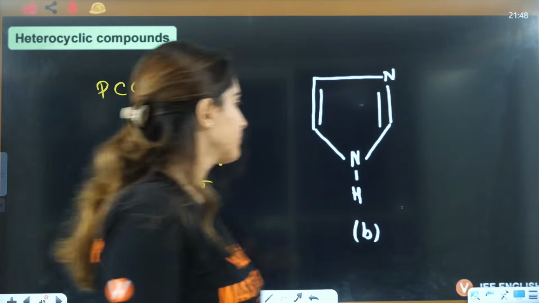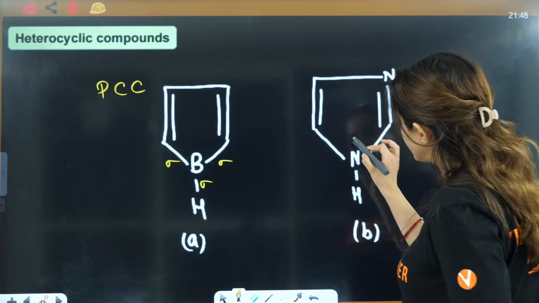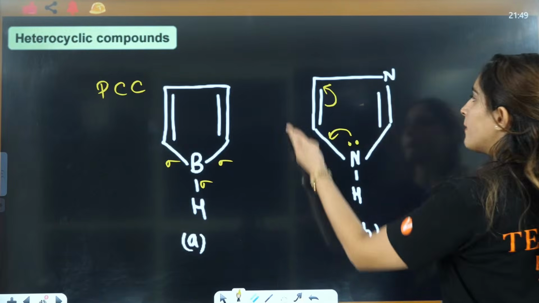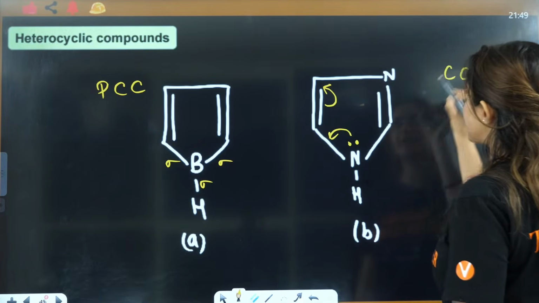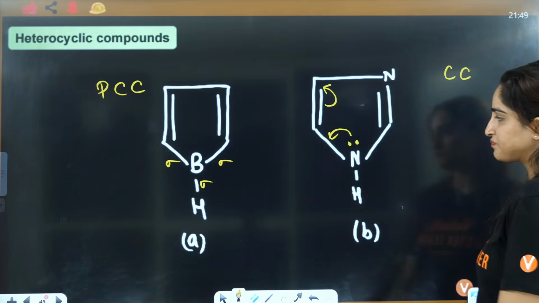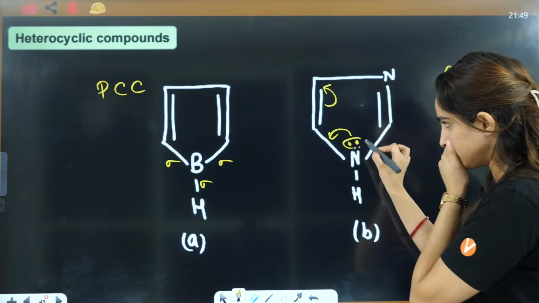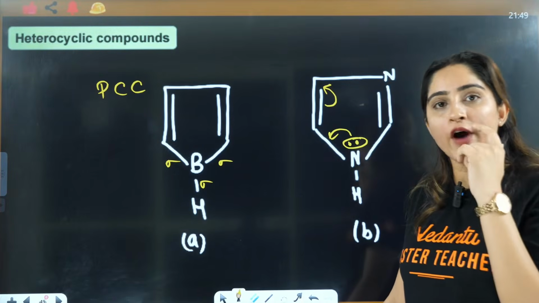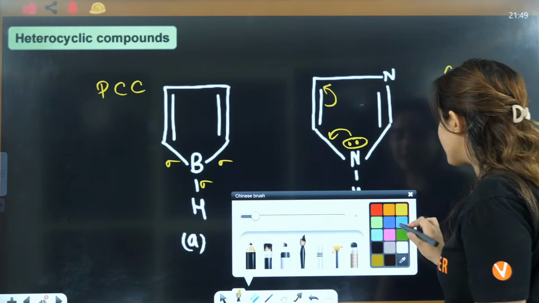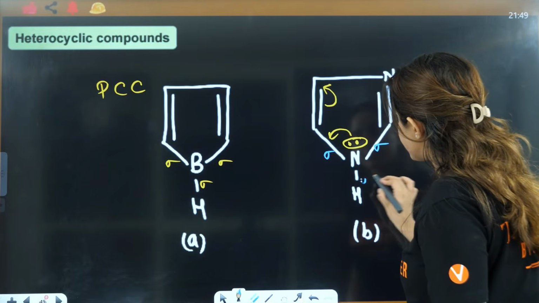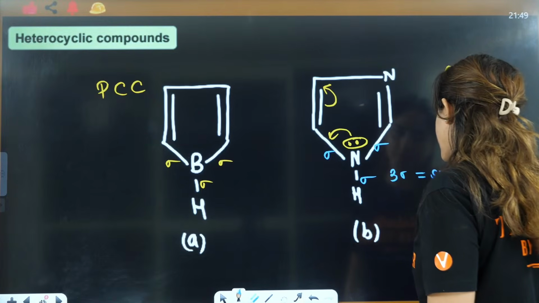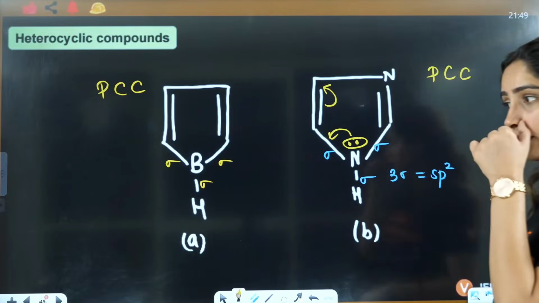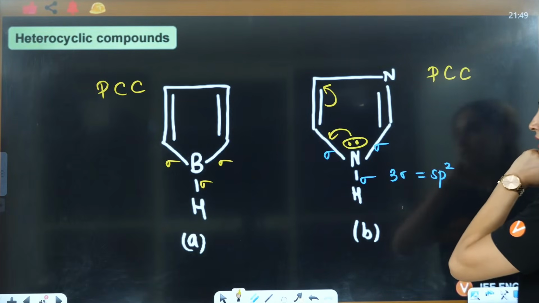3 sigma means sp2. This nitrogen, if you see here, is involved in the delocalization, right? So complete conjugation is there. It is cyclic. Planarity, if you see, this lone pair that is involved in the delocalization is not a part of hybridization, right? So hybridization is defined by this sigma, this sigma, this sigma. That means 3 sigma is sp2, right? So it is also planar.